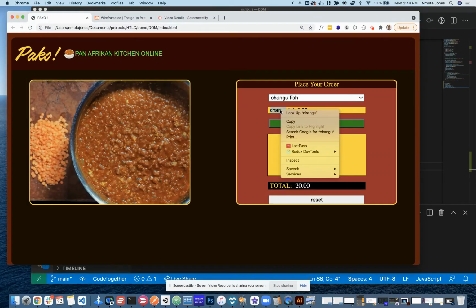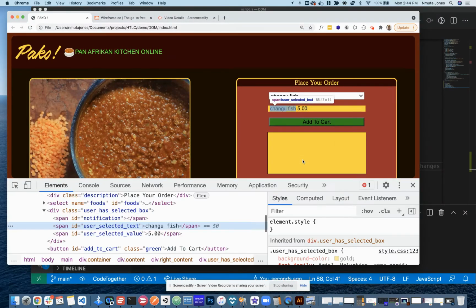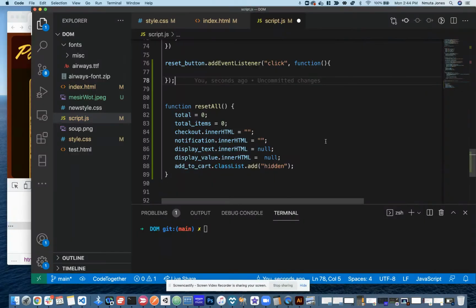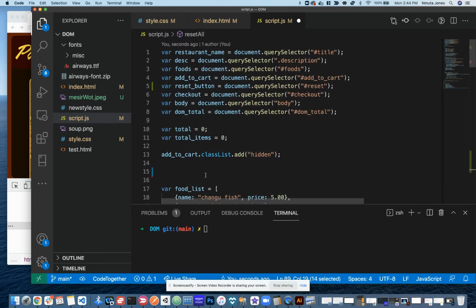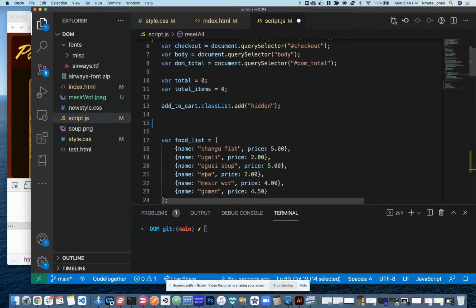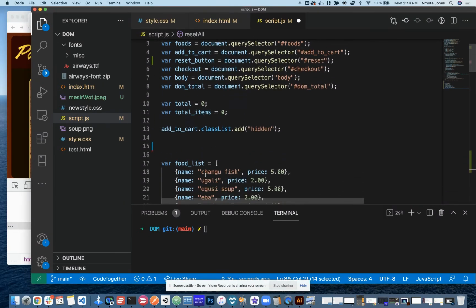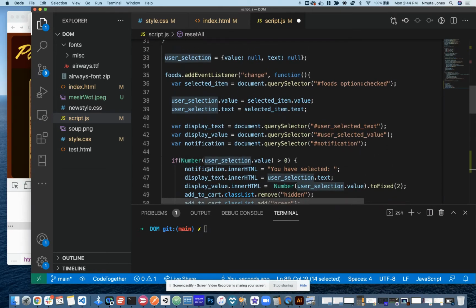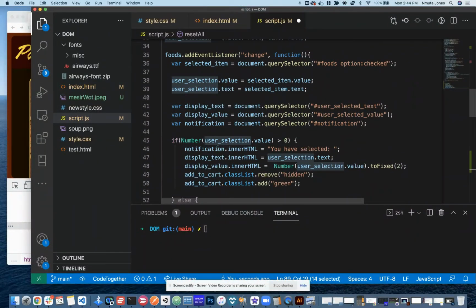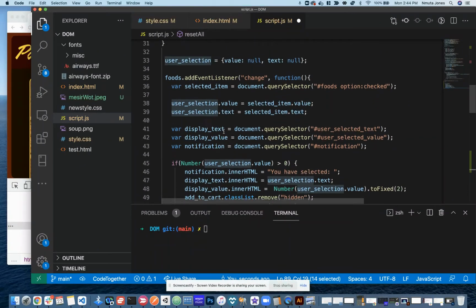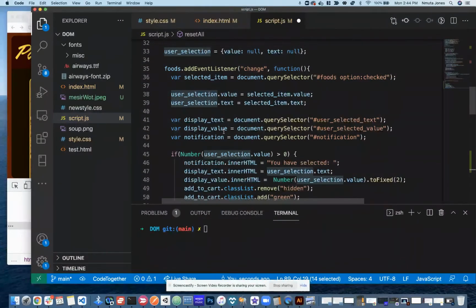What's this thing called? User selected text. User selection. I think that's what we had in here. User selection. If you notice here, we've got these var displayText and all of this stuff here.